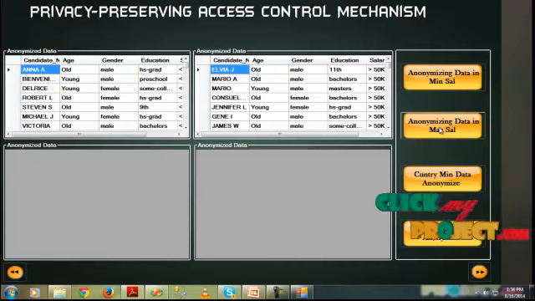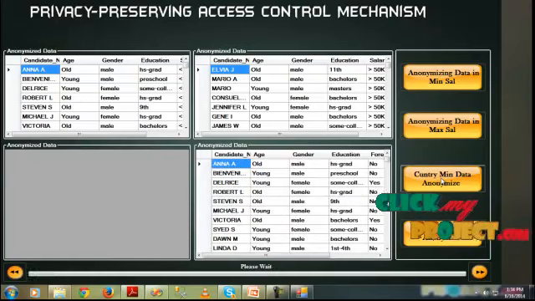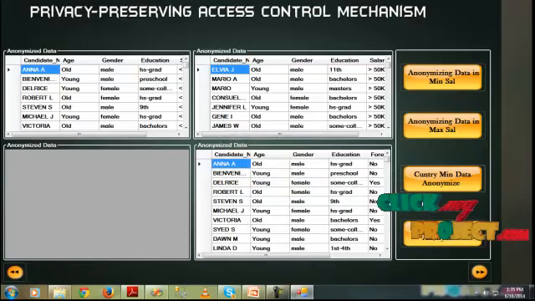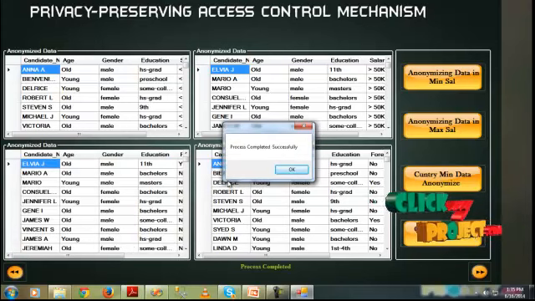So we can see how much salary age-wise persons are getting, where we have worked on the process of grouping data into clusters. We have taken another attribute, country-wise. Click on the country-wise minimum data anonymous button to load the data for the clustering process. The process completed successfully. So for another attribute, country-wise, the clustering process is shown here. Click on the country maximum data anonymous button, and the process completed successfully.